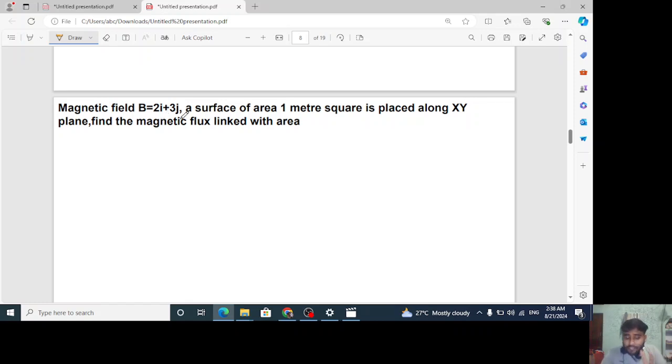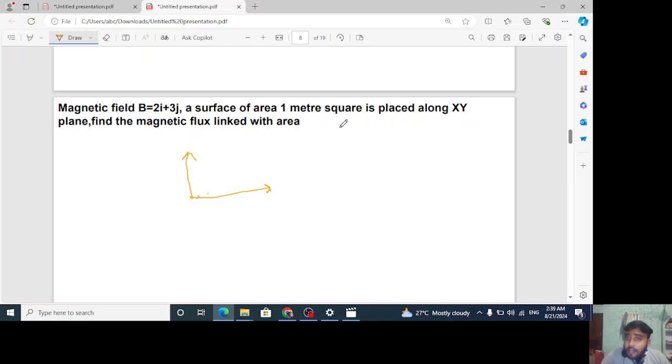Now see here, the magnetic field is along two axes. Where it is i cap. See, I will tell you this question in two ways. Okay, the first way. The magnetic field is 2i cap plus 3j cap. i cap means the X-axis, and j cap means the Y-axis. And we have an area of 1 meter square.